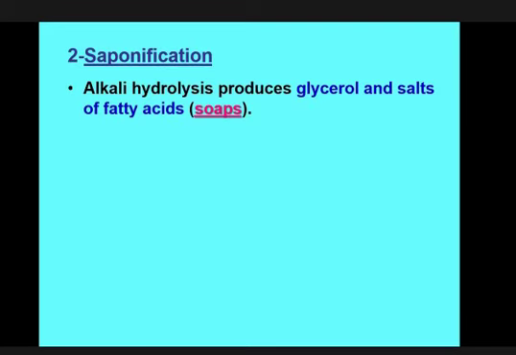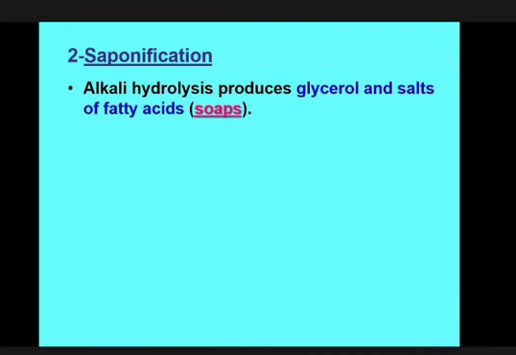I repeat, saponification is the process of hydrolysis with alkali, not hydrolysis with water and enzyme. In presence of alkali, the ester linkage of fat is broken down, and firstly glycerol and fatty acids will be produced. Then the fatty acid will react again with the alkali, and acid and alkali equal salt and water.